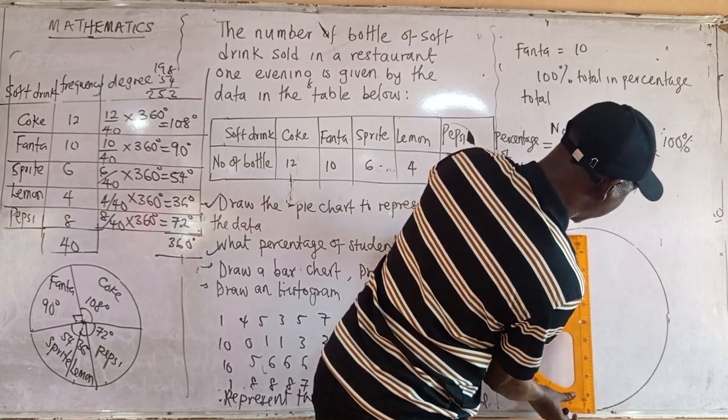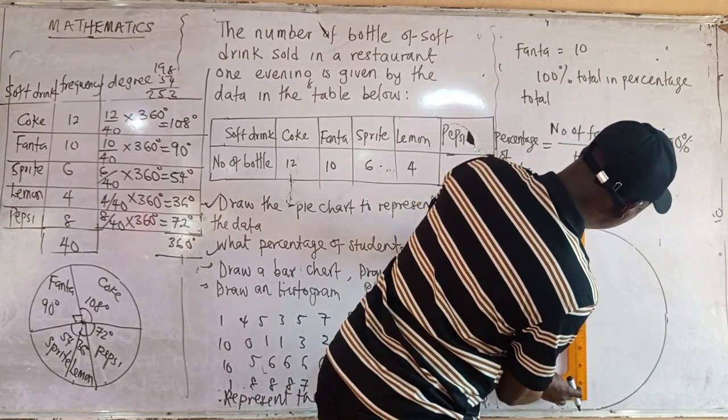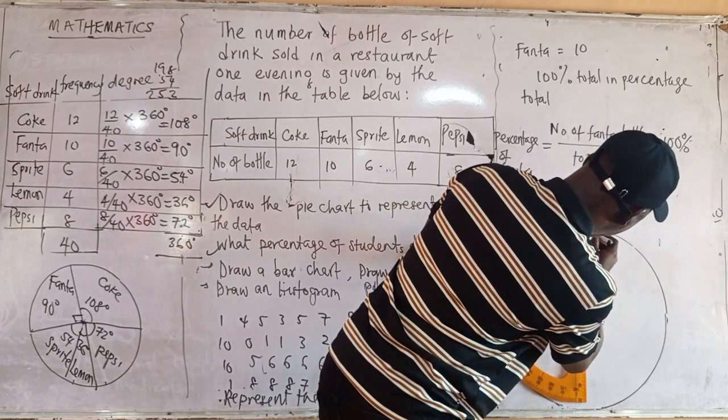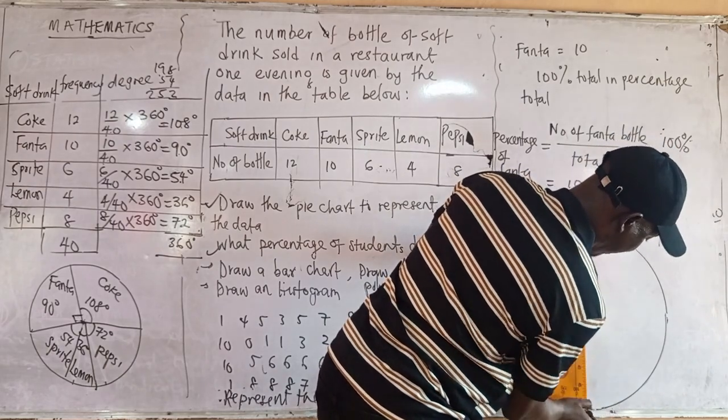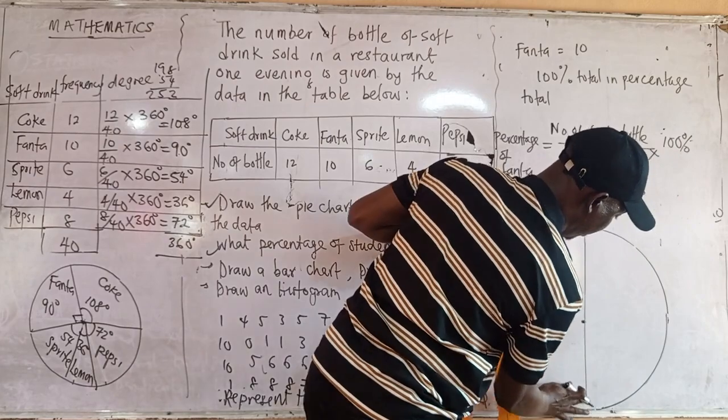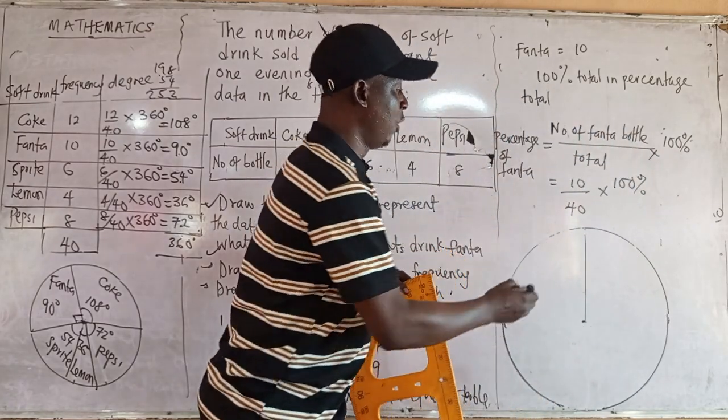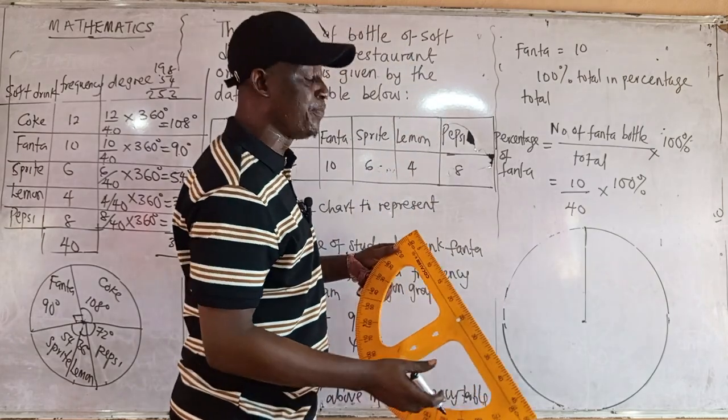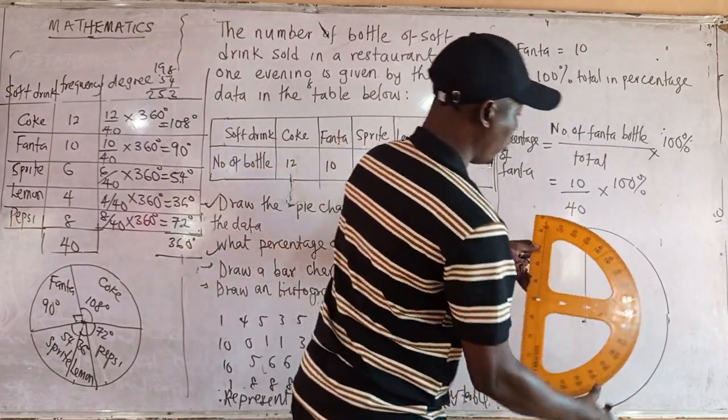You can draw a straight line. Ensure you draw a straight line. Or let's say just draw a line like this. When you draw a single line to show your starting point, now you place it here.